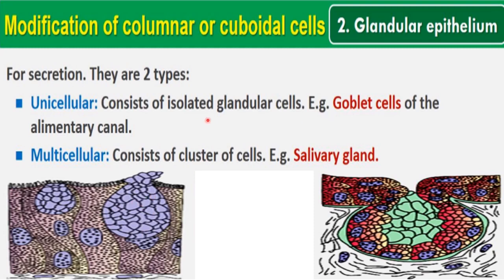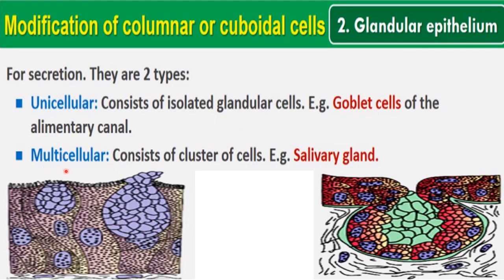Okay, and an example is goblet cells of the alimentary canal. That is the alimentary canal, you can say our digestive system. So goblet cells are present in our digestive system, and in those goblet cells such type of glandular epithelium is found. Such type of isolated cells are seen there.